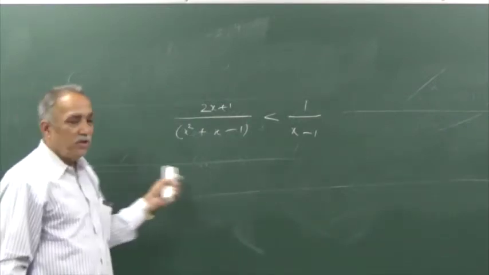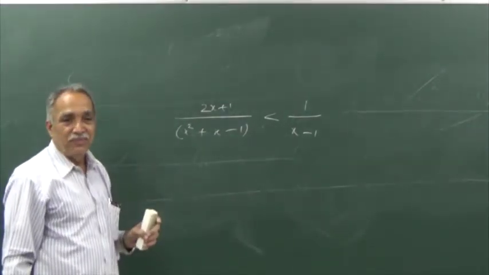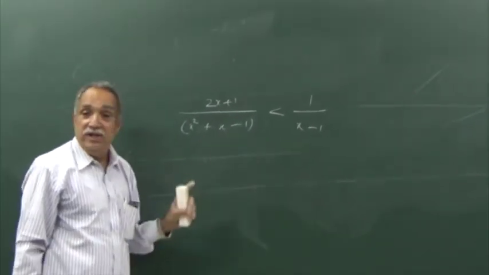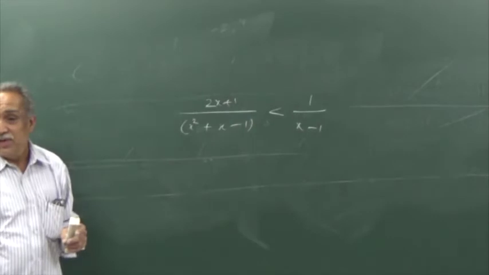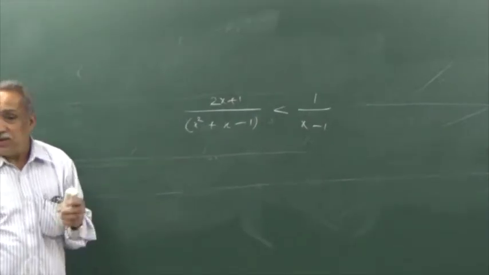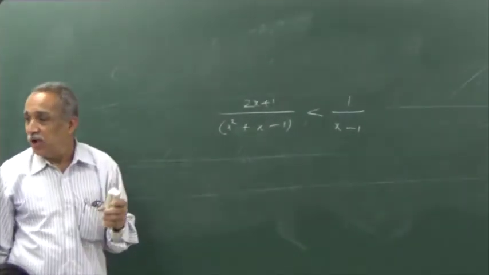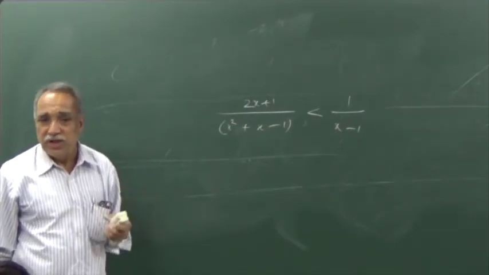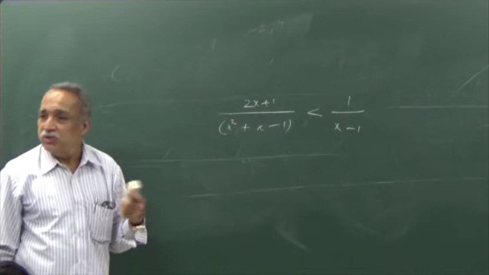First we will have to get rid of the denominators. Consider this denominator, x square plus x minus 1. It is a quadratic. A quadratic need not always attain the same sign.